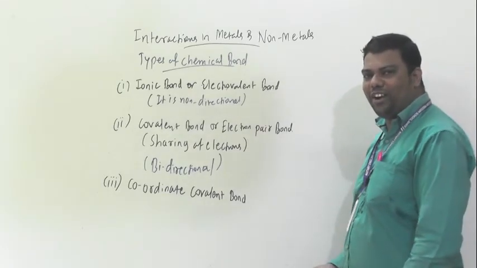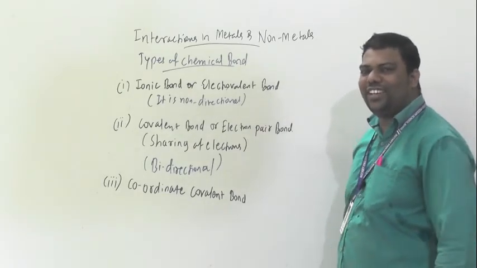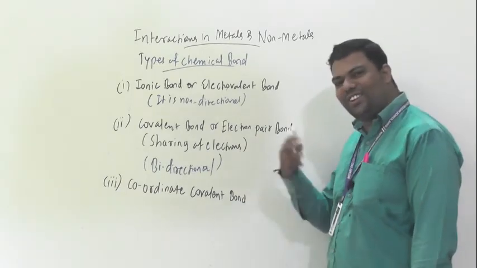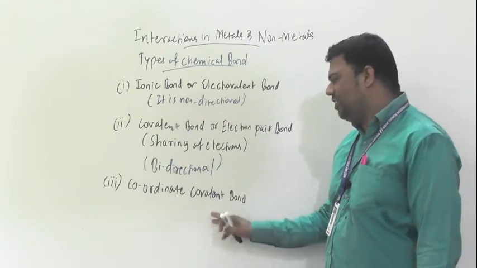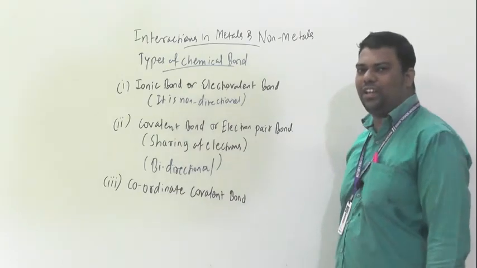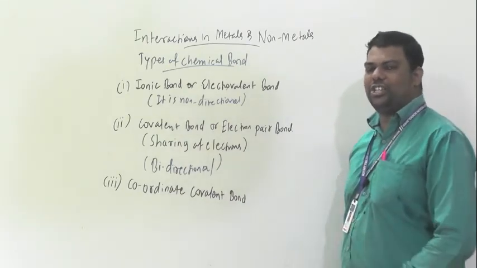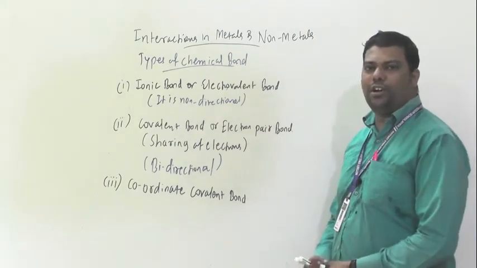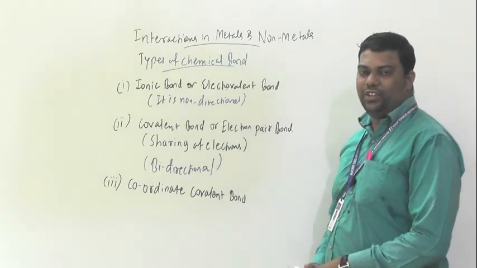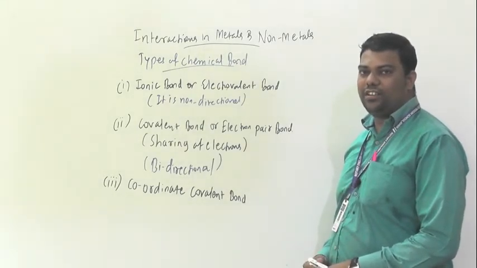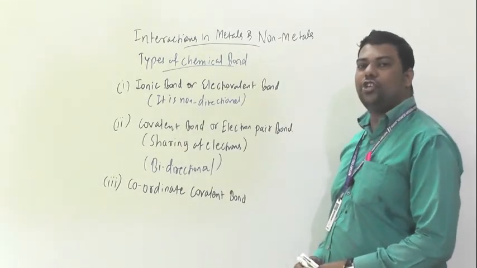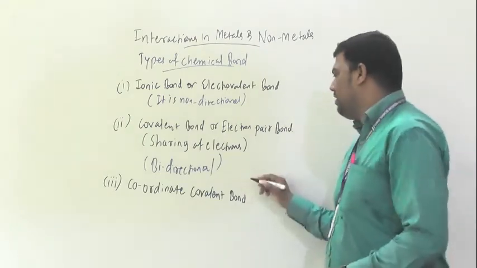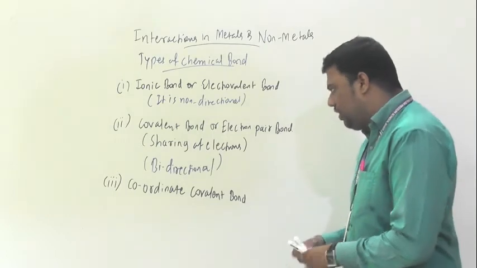We will cover coordinate covalent bond in another topic, in another session. So beta, these are unidirectional, meaning they form from only one direction.